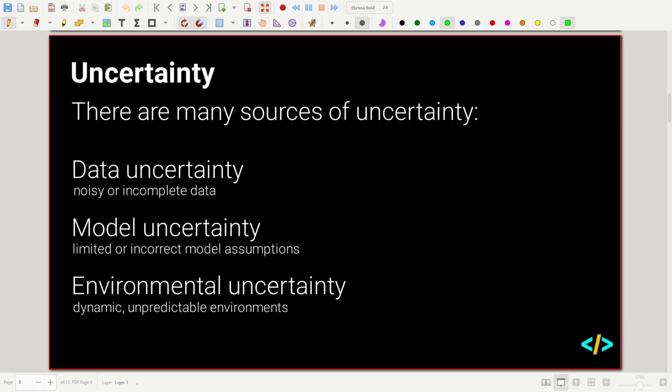And then we also have environmental uncertainty. This one's more unpredictable because it depends on things like the weather, things that are out of humans' control, and that affects data and creates unpredictable patterns in data.